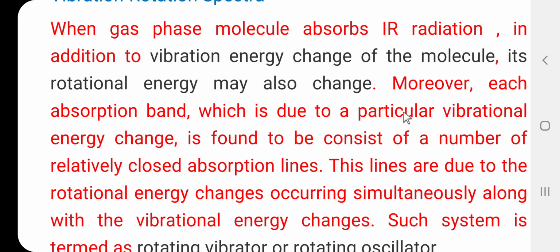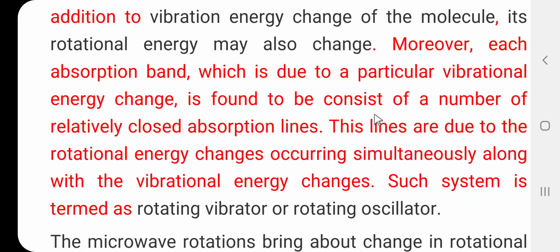Moreover, each absorption band which is due to a particular vibrational energy change is found to consist of a number of relatively closed absorption lines. These lines are due to the rotational energy changes occurring simultaneously along with the vibrational energy changes, and such a system is termed the rotating vibrator or rotating oscillator.